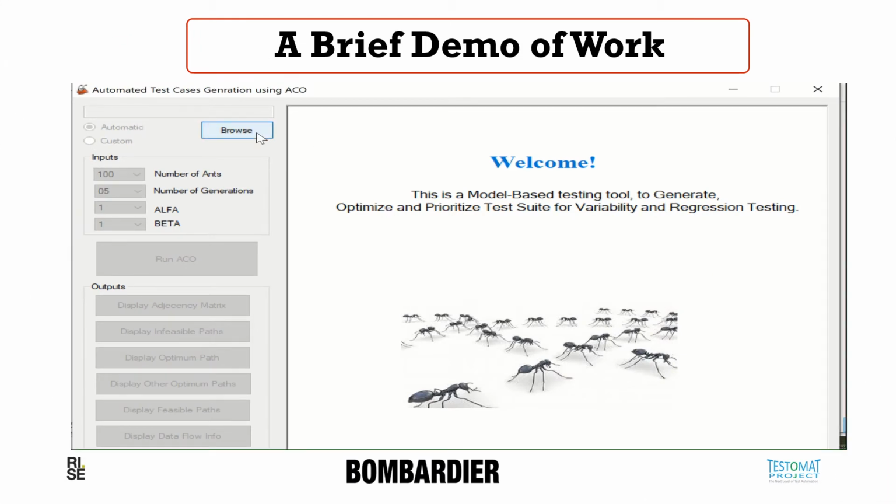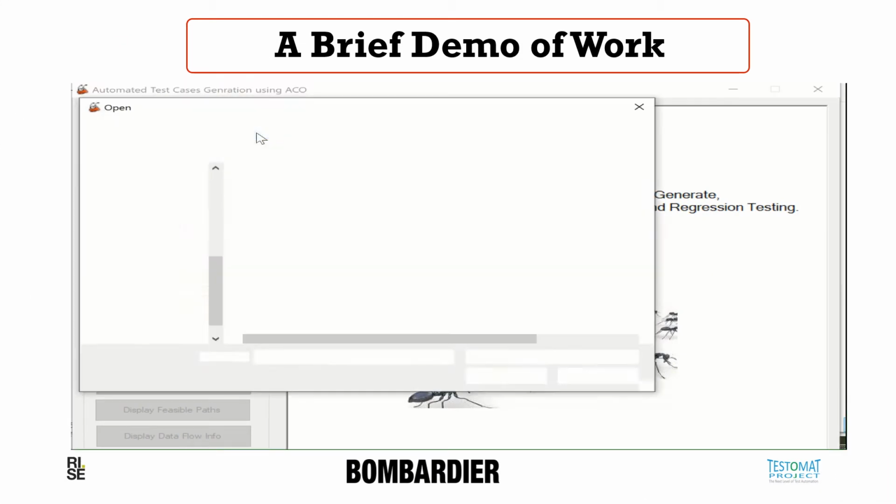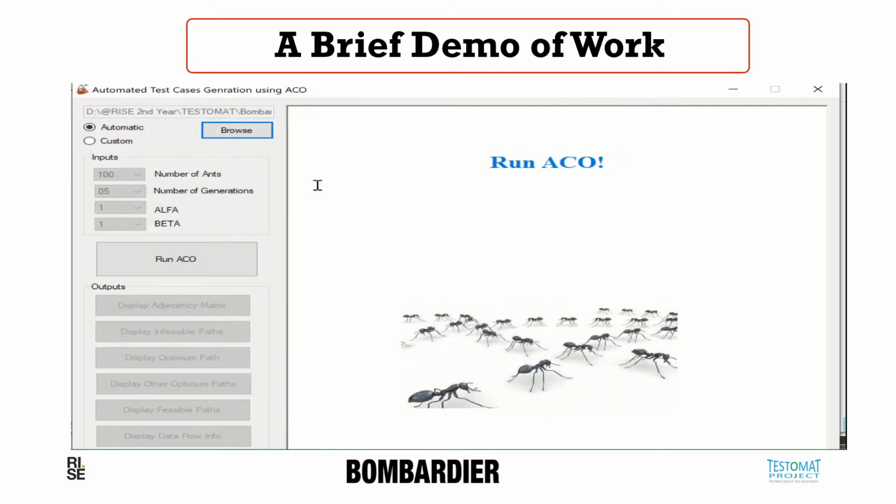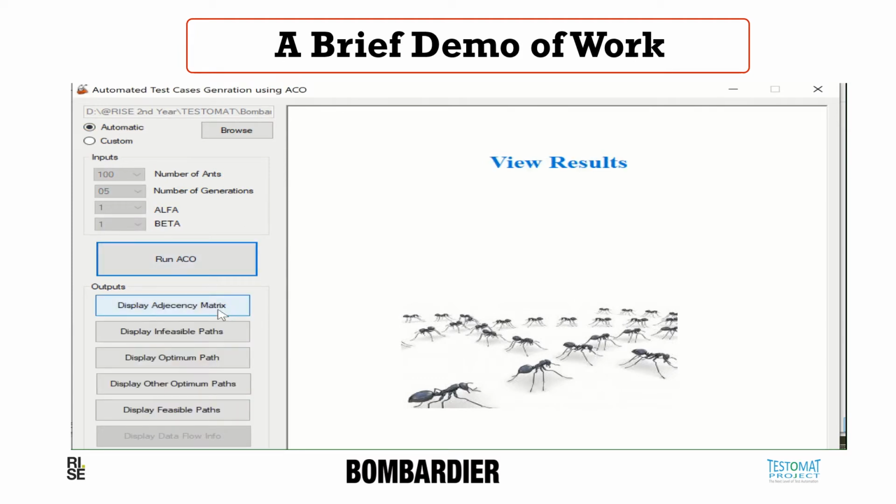So you can see the demo. We are using XML. One XML is for the AC and the other one is for the DV. We can apply a custom number of hours, number of generations, alpha, beta, or we can go on with the automatic approach as well. And we apply the ACO, Ant Colony Optimization, on this one.